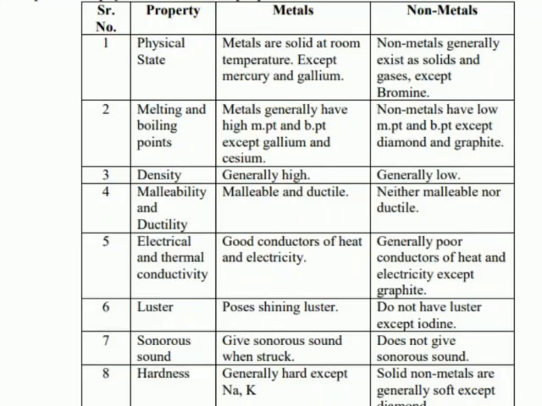For example, oxygen and chlorine are gases and sulfur and phosphorus are solids, whereas bromine is a non-metal which is present in liquid state. So it is an exception. We can say except bromine.